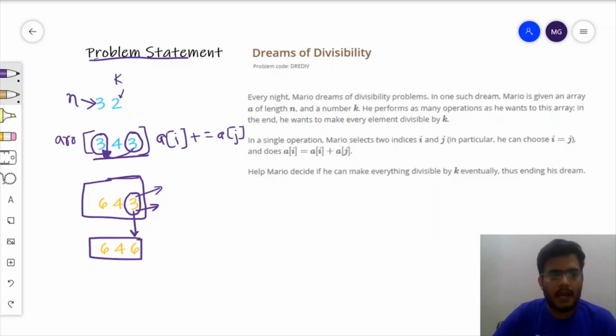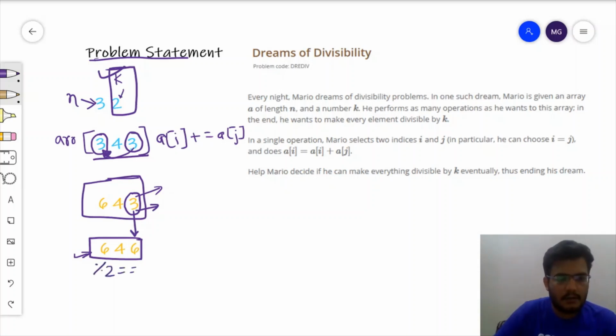Now when we apply all sorts of operations which we can, and finally we reach a state where all the elements in the array are divisible by k, which is given to us initially, then we need to print yes. In this case, as all the elements are 6, 4 and 6, and all of them are divisible by 2, we need to output yes. And if it is not possible to apply operations and get such a final array that all the elements are divisible by k, then we need to print no.